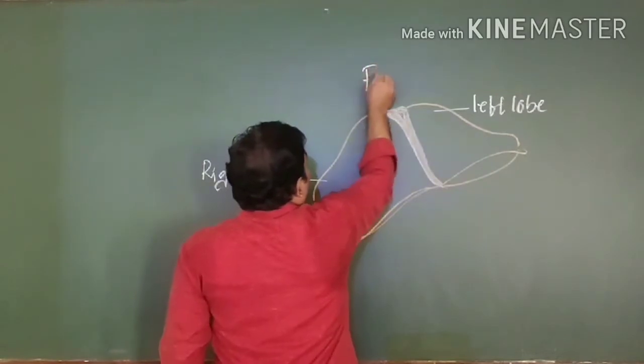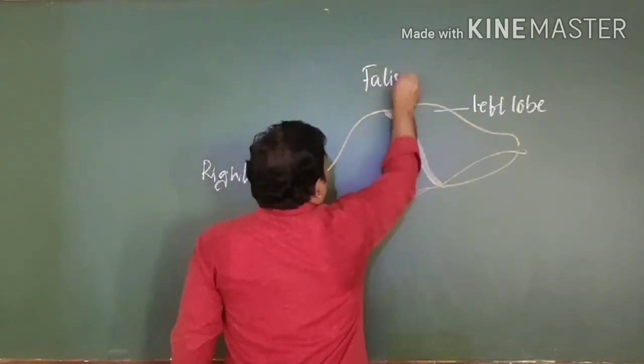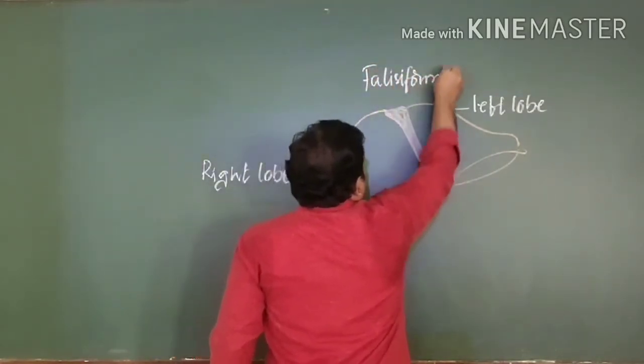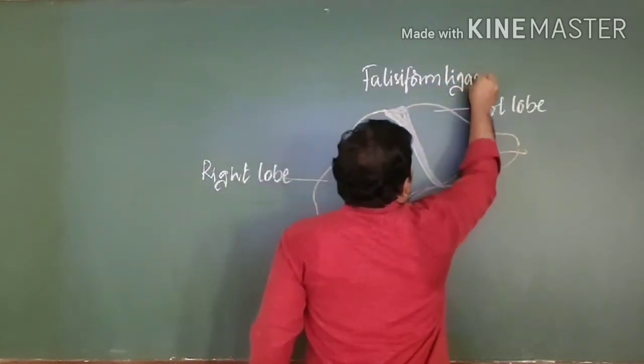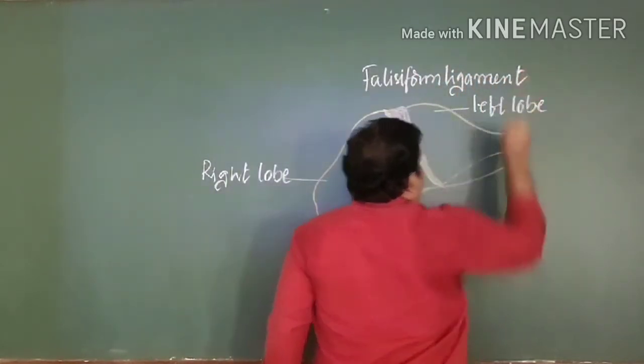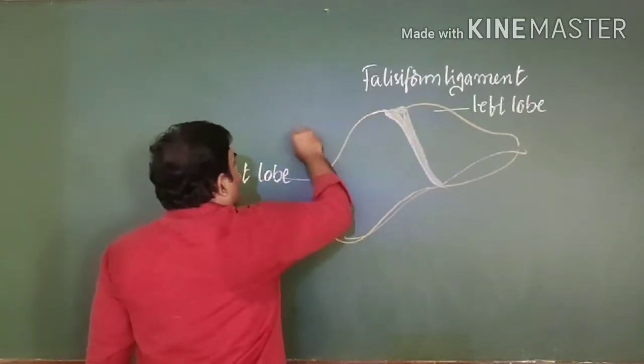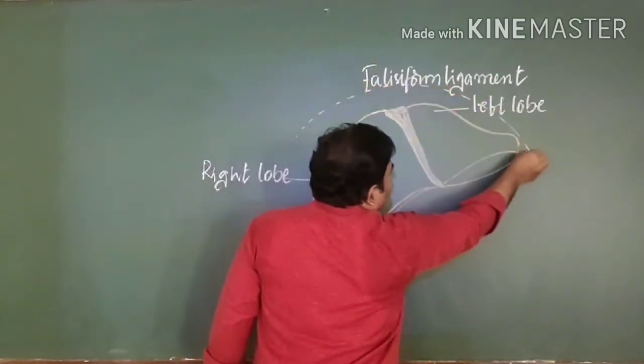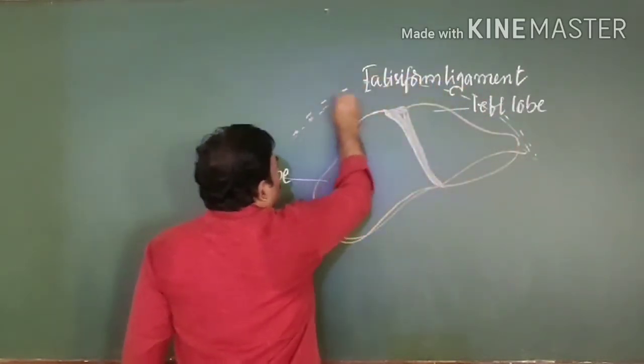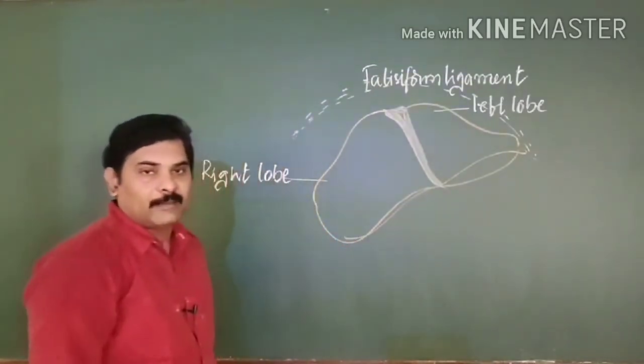This is what we call the falciform ligament. Just above this, you can see the diaphragm is present. The diaphragm is a dome shaped structure.